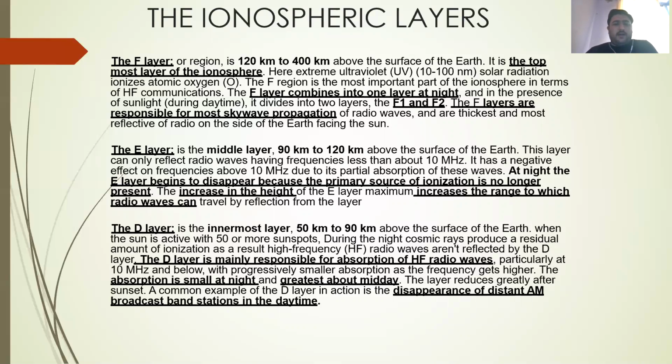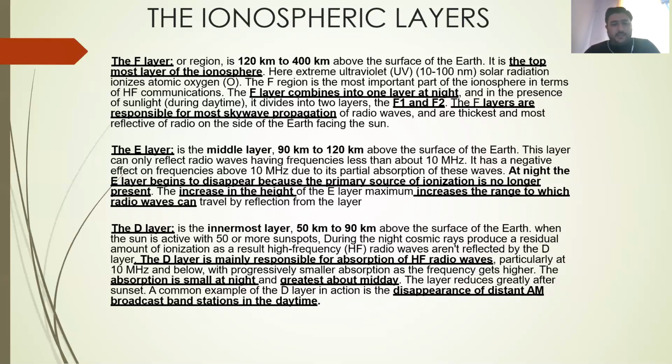The F layers are responsible for most skywave propagation of radio waves, and are the thickest and the most reflective of radio on the side of Earth facing the sun. So this is about the F layer. F layer is generally used for the skywave propagation, and it is used for the day as well as in the night for the skywave propagation.